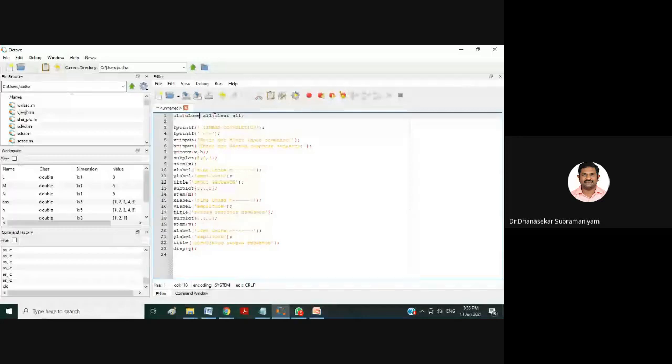Similarly, next is clear all. Clear all is used because once you write code in the Octave software or MATLAB software, you are using so many variables.